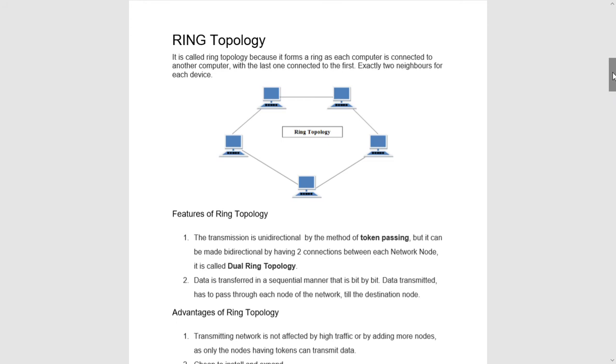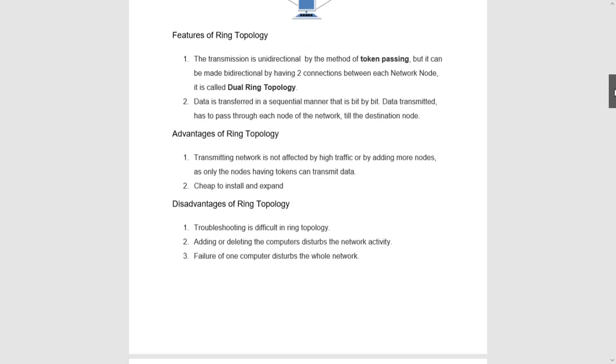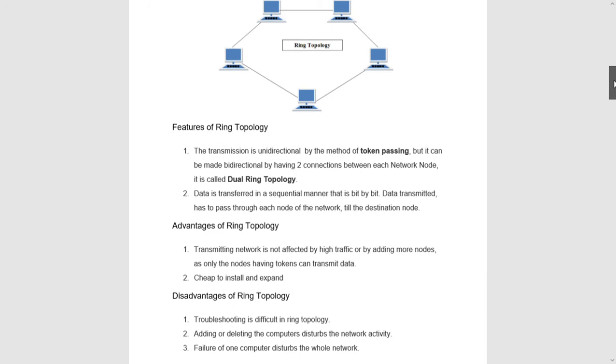And advantages are, transmission is not affected by high traffic when adding more nodes, because it is going through one by one, going from one device to another device. So with any number of devices there will be no problem. And it is again very simple, cheap to install as well as expand to add more nodes.